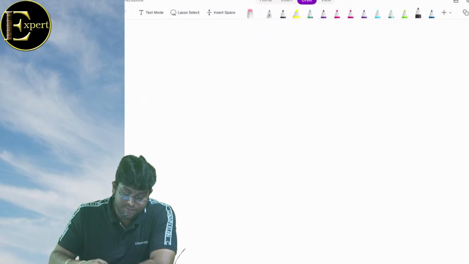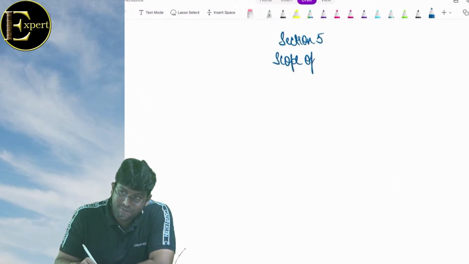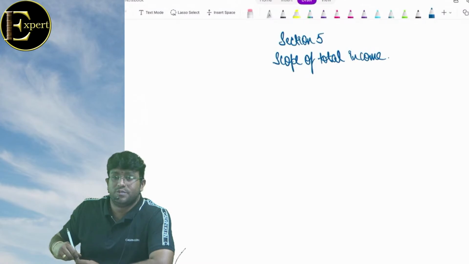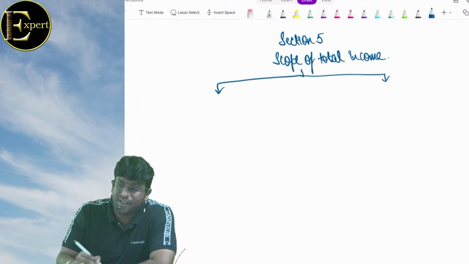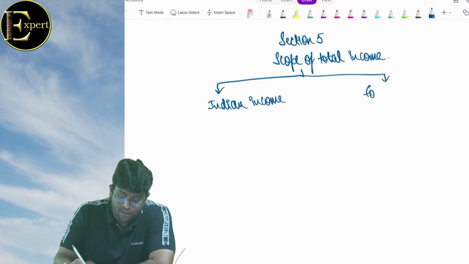Let me proceed. Sir, we have got a brilliant section known as section 5, which deals with the concept of scope of total income. As per that, income is divided into two categories. Number one, Indian income. Number two, foreign income.